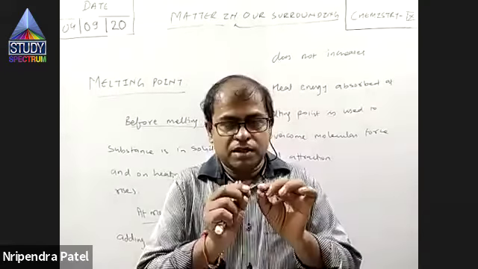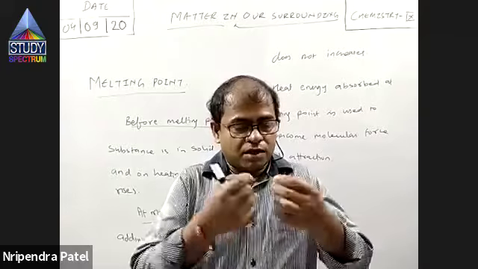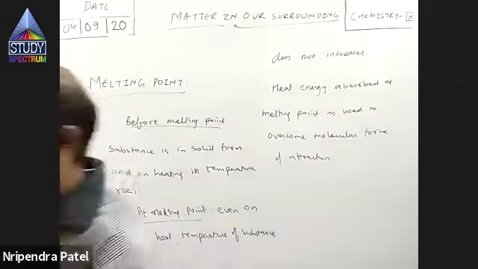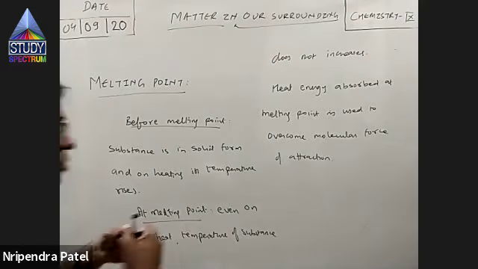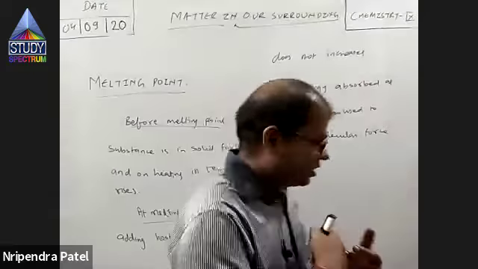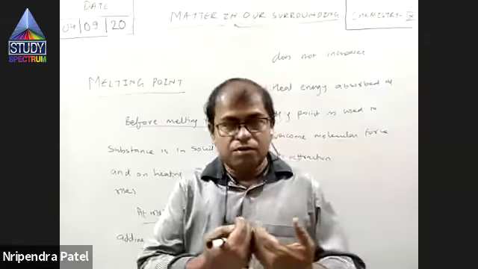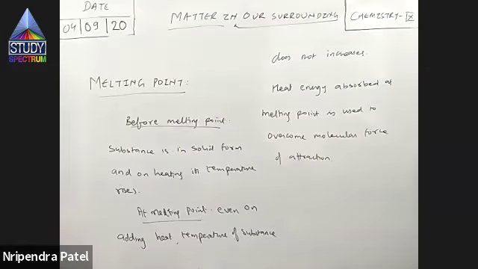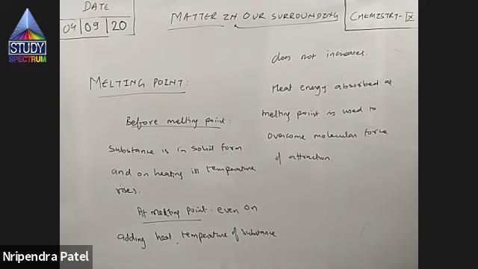Molecules in solid have a large force of attraction, or greater force of attraction. If you want to convert it to liquid, you have to overcome that force of attraction. The molecules, or particles, of solid should overcome that force of attraction.